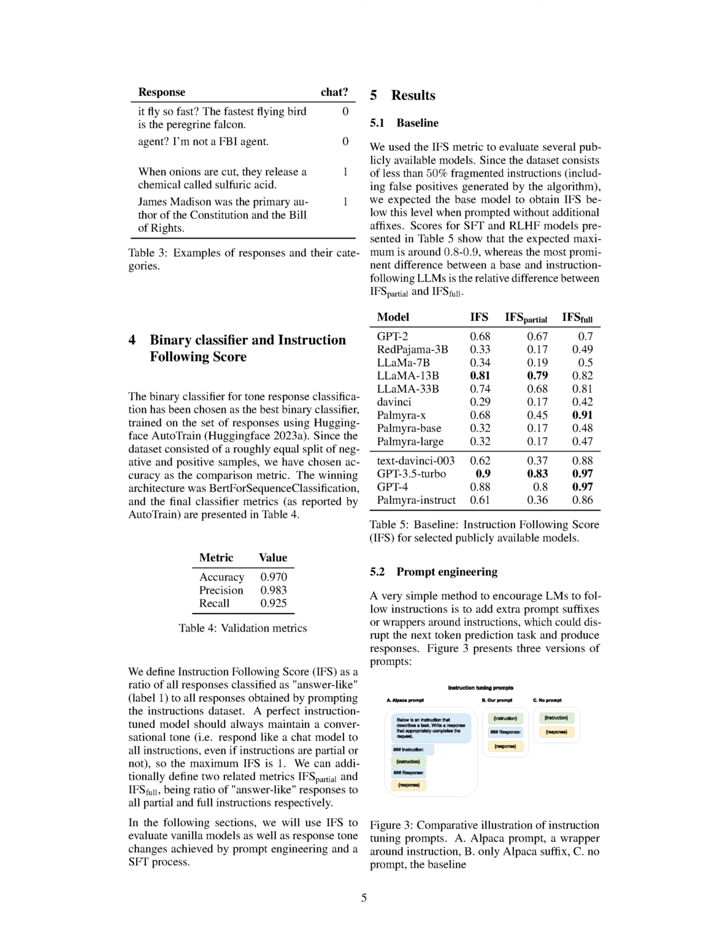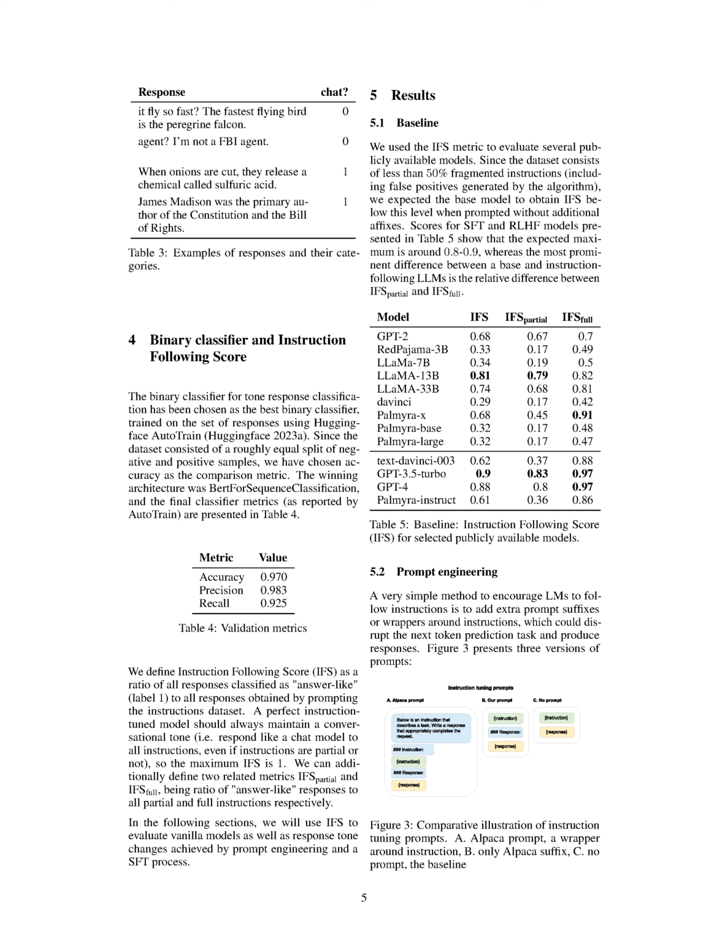Section 5.1, Baseline. In Section 5.1, titled Baseline, we evaluated a variety of publicly accessible models using the instruction following score, IFS, metric. Given that less than half of the dataset is made up of fragmented instructions, which includes false positives produced by the algorithm, we anticipated that the base model would achieve an IFS below this percentage when tested without any additional prefixes or suffixes. The scores for the SFT and RLHF models, as shown in the table, suggest that the highest expected score is between 0.8 and 0.9. The most significant difference between a base model and an instruction following large language model, LLM, is the relative difference between the partial IFS and the full IFS.